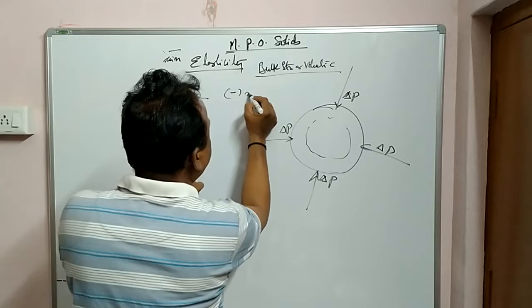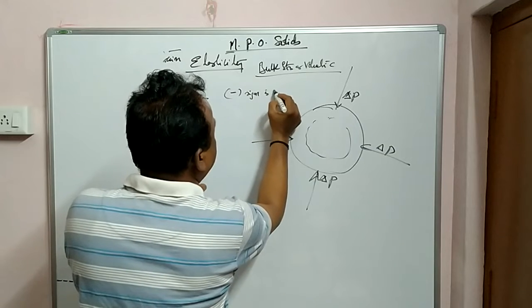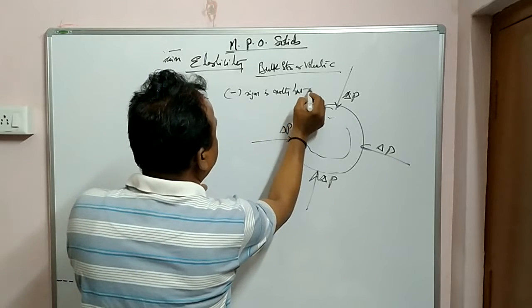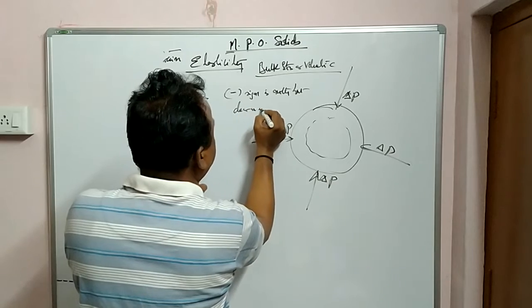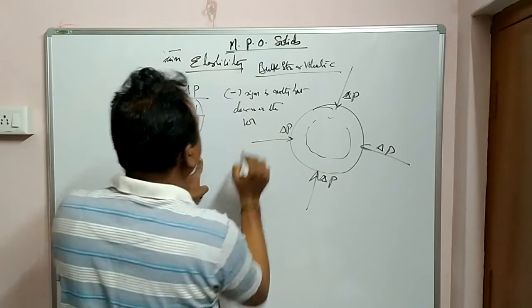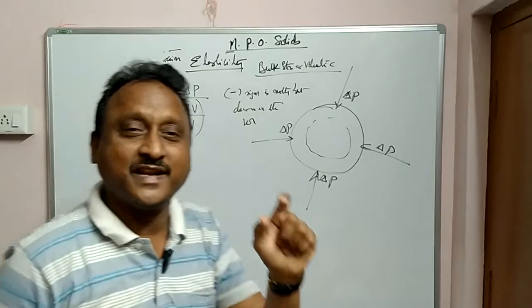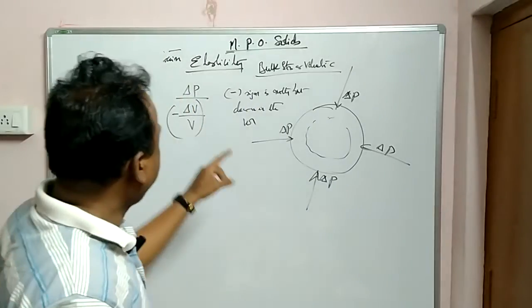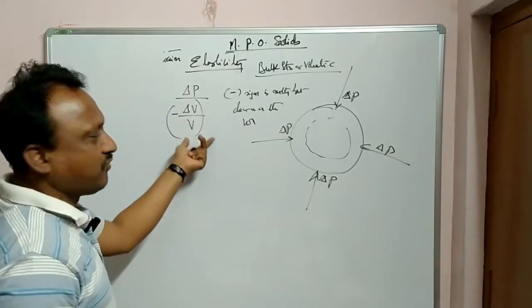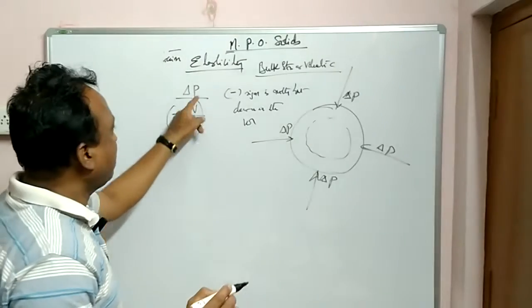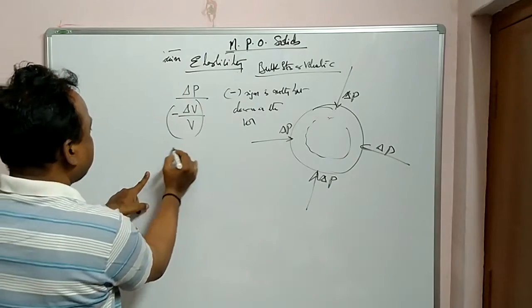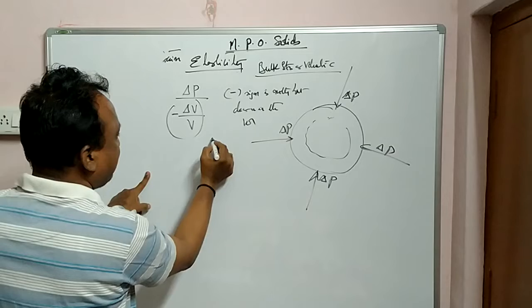The negative sign is nothing but the decrease in the volume. So this is bulk stress or volumetric stress. The units are again the same. What is pressure?